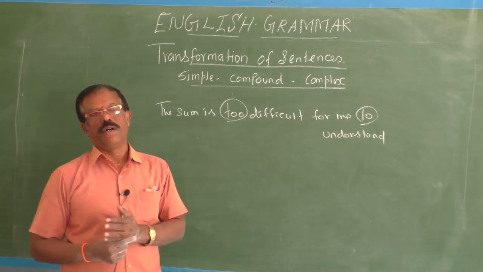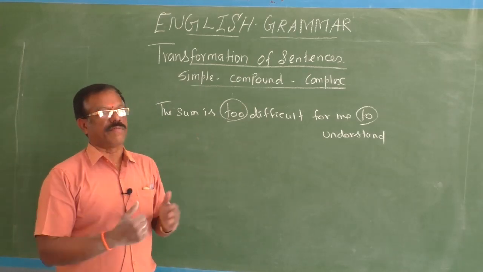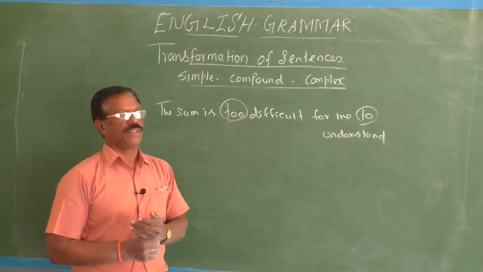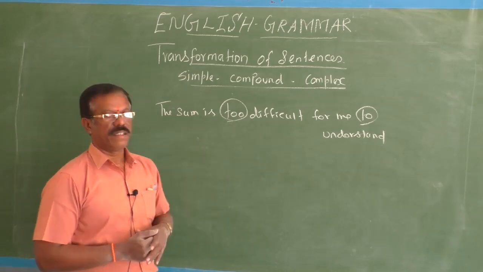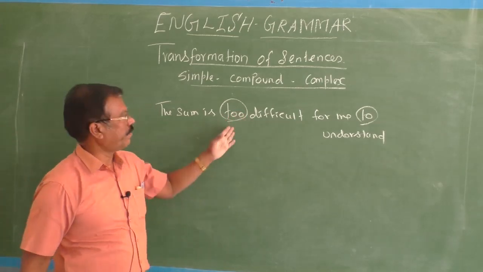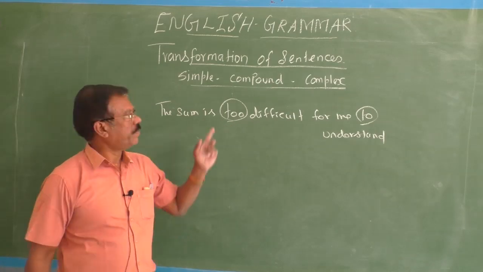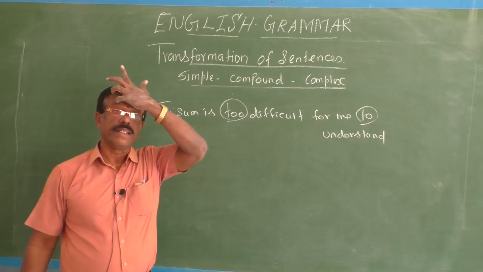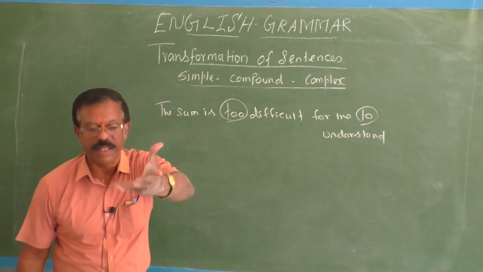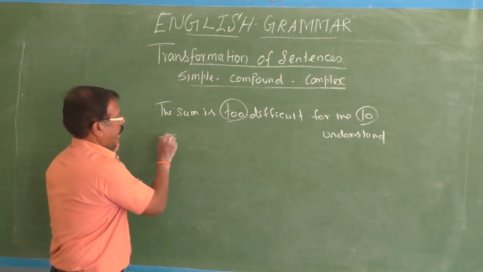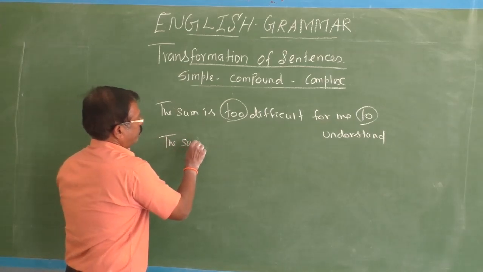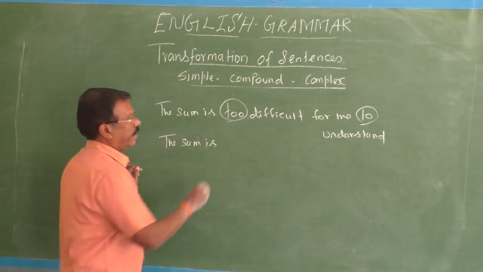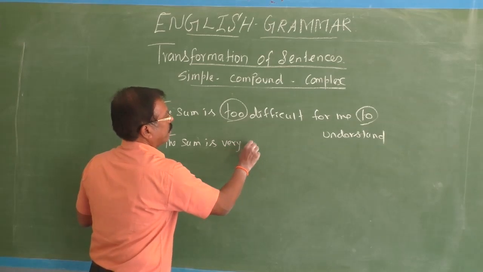It intensifies the nature of the adjective that comes next to it. Okay, see, difficult, very difficult. So the main function of this adverb too is to intensify the nature or the magnitude of the adjective. See, the sum is very difficult.